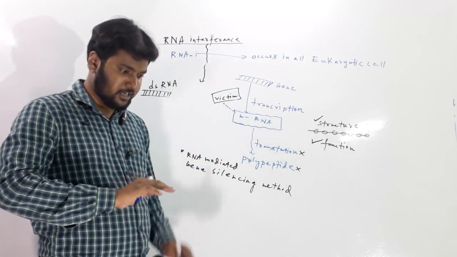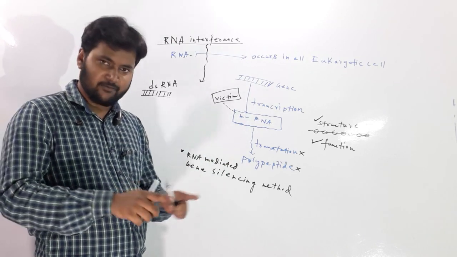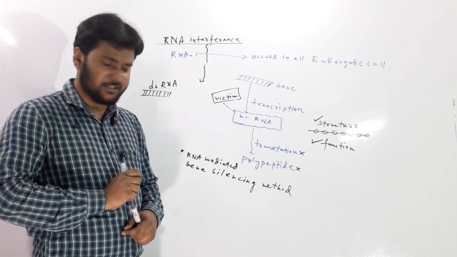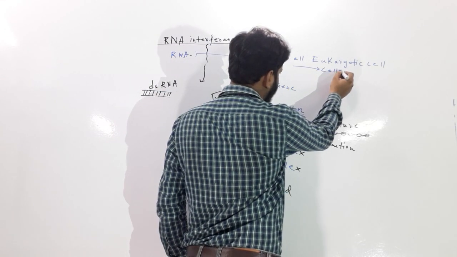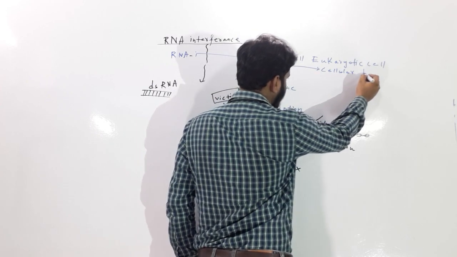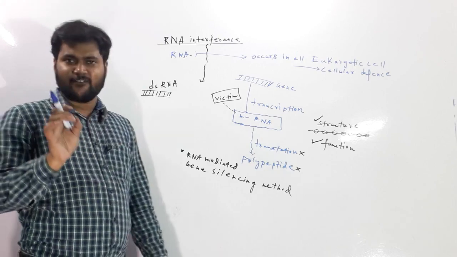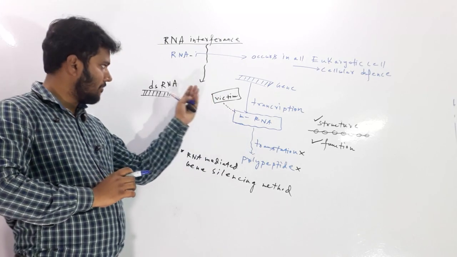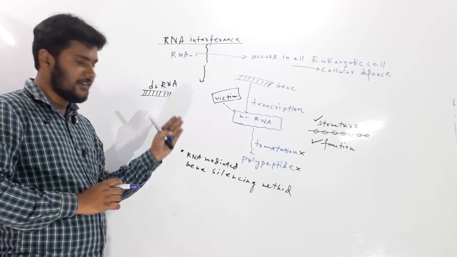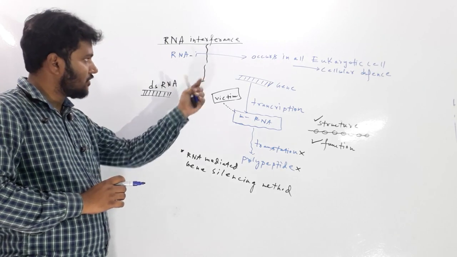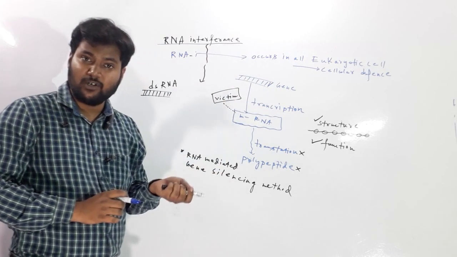It is not a part of the normal metabolism of a eukaryotic cell, but it happens as a cellular defense. So RNA interference is a procedure where mRNA will be affected, will be silenced, and this occurs in all eukaryotic cells as a method of cellular defense.